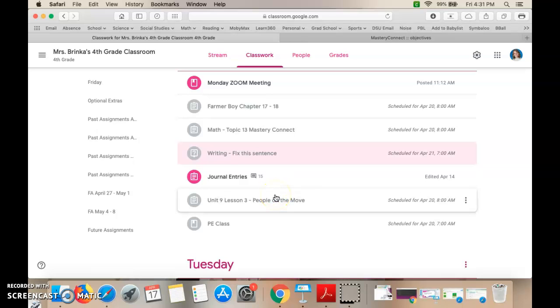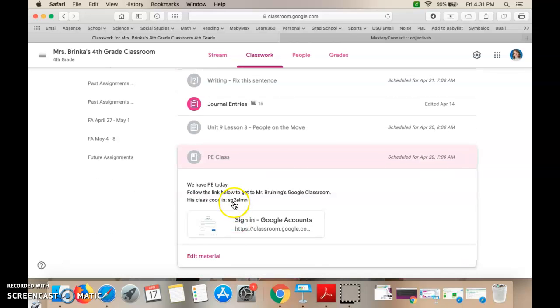Then we'll do Unit 9, Lesson 3 for social studies, and then you'll have PE class. If you have not joined Mr. Brunin's PE class, here is his code, so do that.